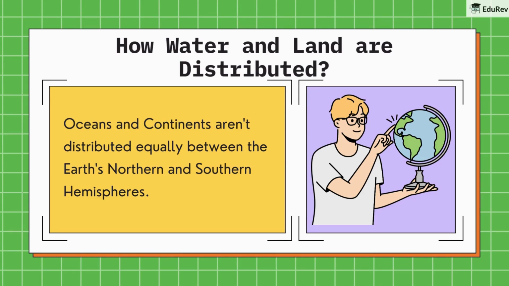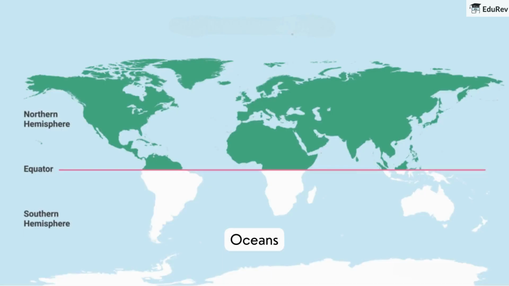Let's examine this more closely. Looking at these maps, what do you observe? Yes, the northern hemisphere has less water than the southern hemisphere. The blue areas are oceans, along with their smaller extensions like seas, bays, and gulfs.